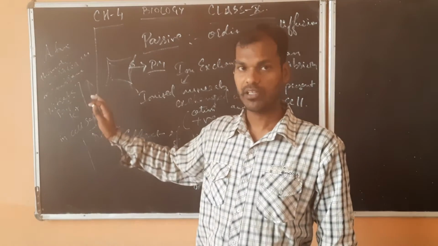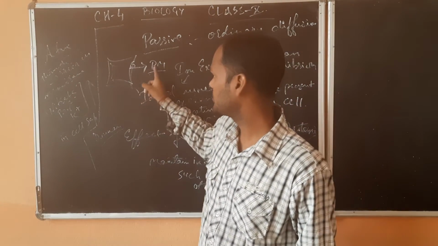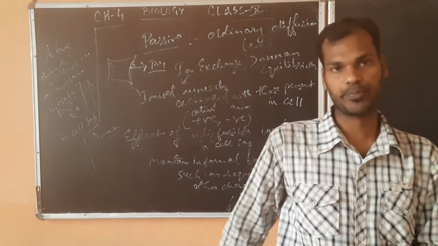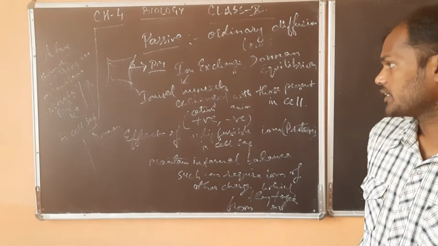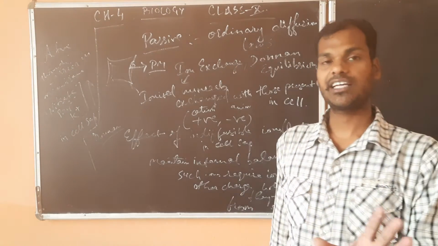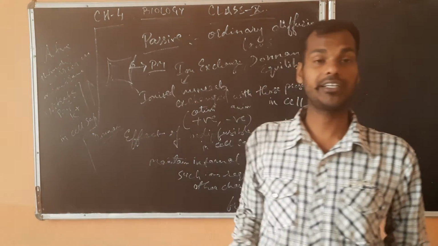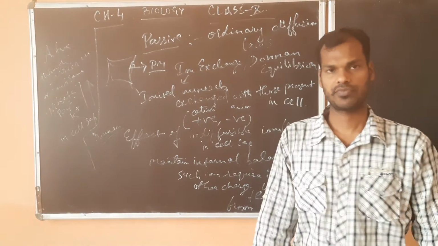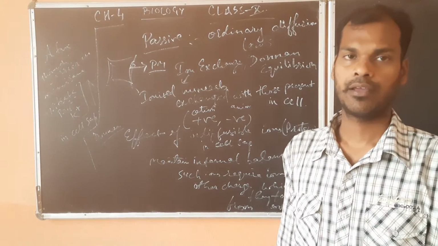Carrier molecules mean ions, for example nitrate, phosphate, potassium, sodium, will attach to these carrier molecules, which transport them inside the cell sap or inside the roots from the soil.